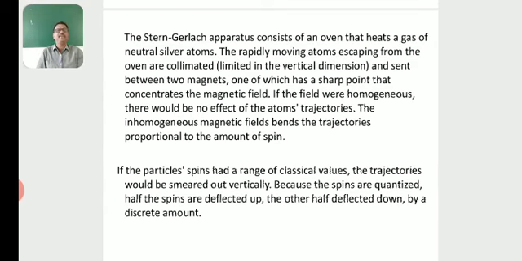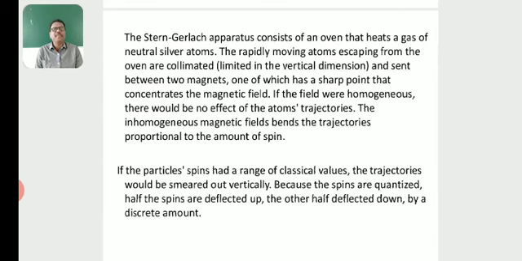The Stern-Gerlach apparatus consists of an oven that heats a gas of natural silver atoms. The rapidly moving atoms escaping from the oven are collimated, limited in the vertical dimension, and sent between two magnets, one of which has a sharp point that concentrates the magnetic field. If the field is homogeneous, there will be no effect on the atoms' trajectories. The inhomogeneous magnetic field bends the trajectories in proportion to the amount of spin.